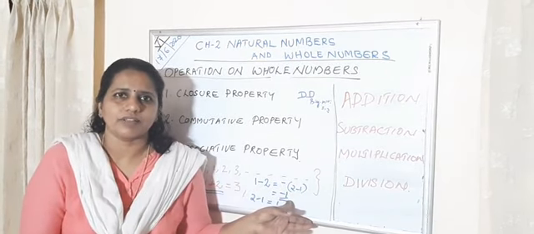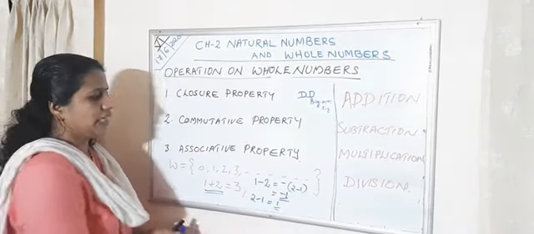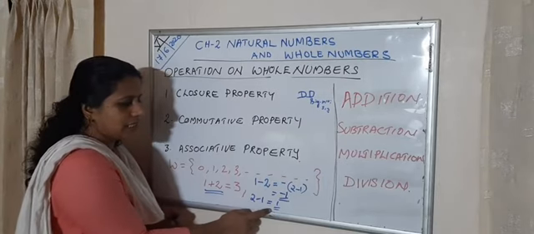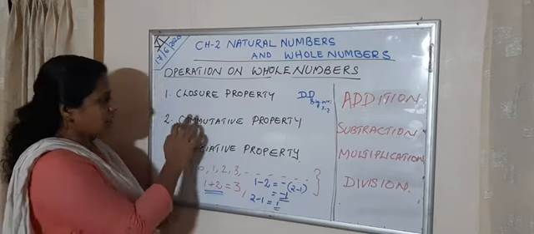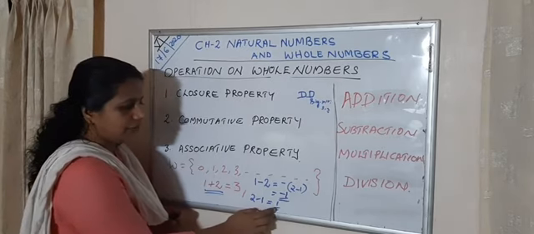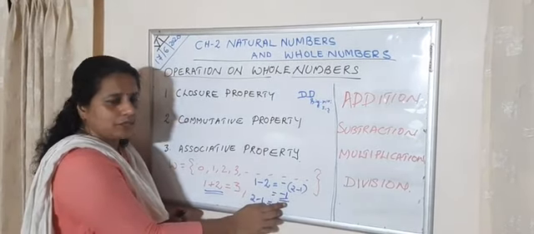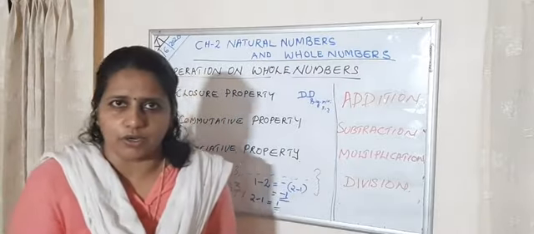Yes, it is an integer. So negative 1 is an integer, but 1 is a whole number. If it is a whole number, then we can say it is closed. But if it is negative 1, it is not closed. So in the case of subtraction, it may or may not be closed.